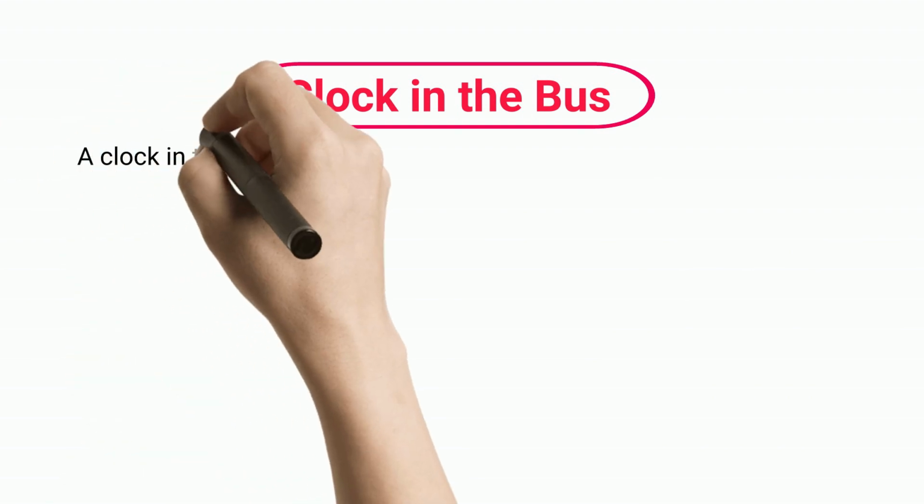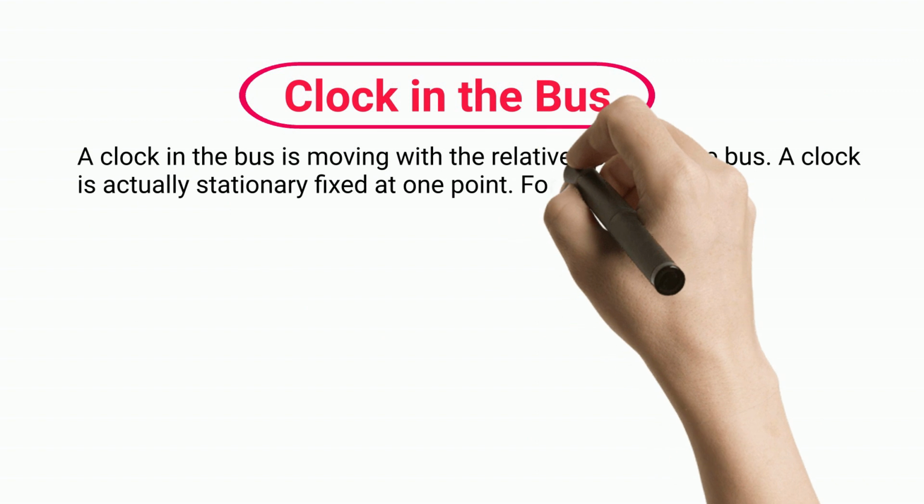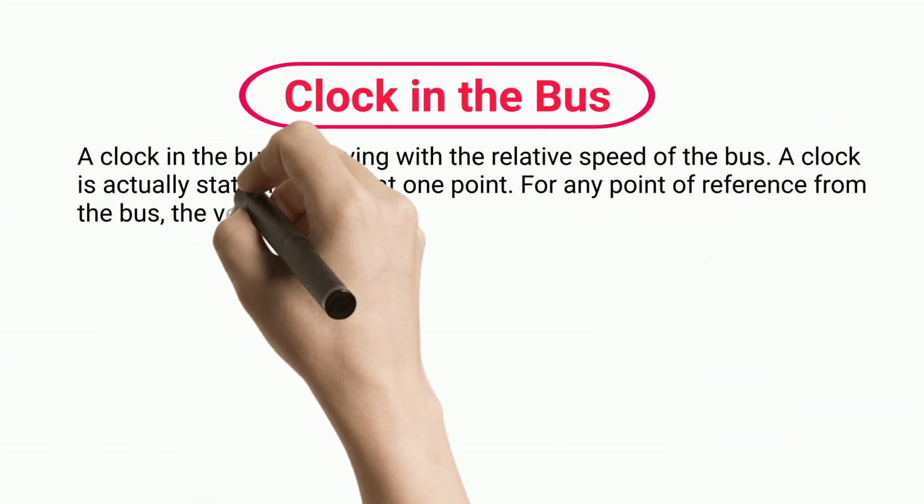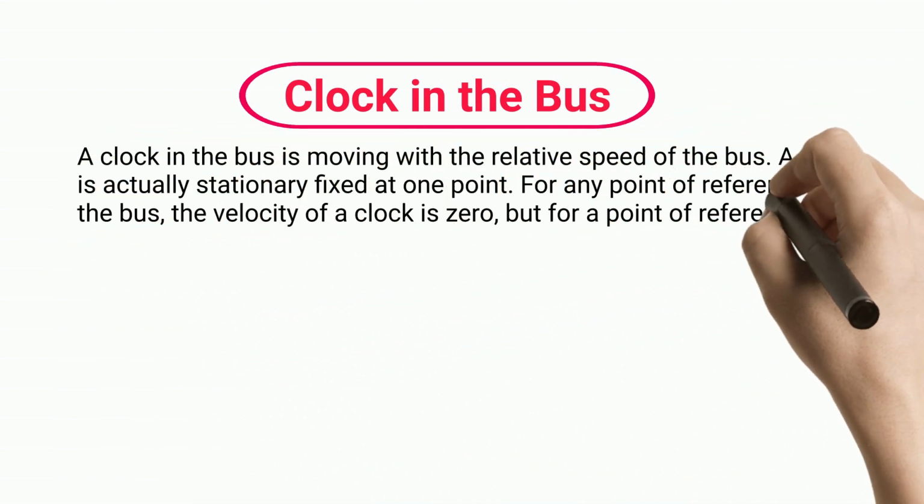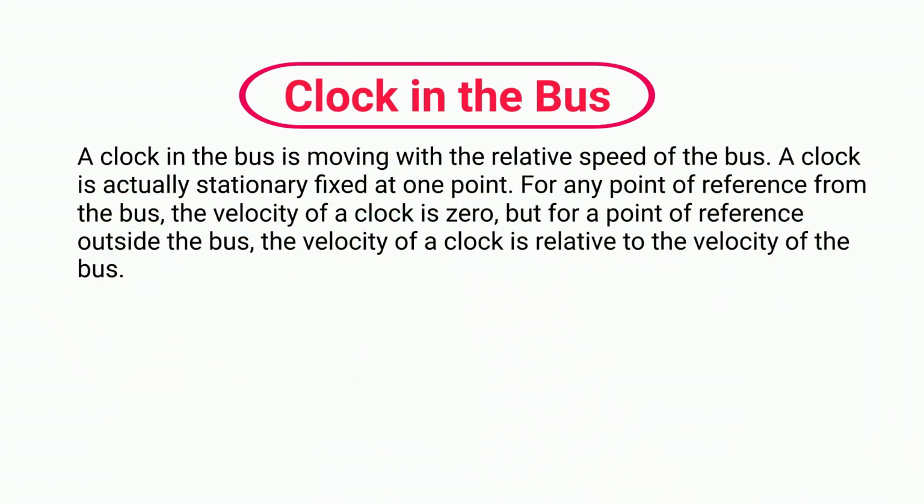Clock in the bus. A clock in the bus is moving with the relative speed of the bus. A clock is actually stationary, fixed at one point. For any point of reference from the bus, the velocity of a clock is 0, but for a point of reference outside the bus, the velocity of a clock is relative to the velocity of the bus.